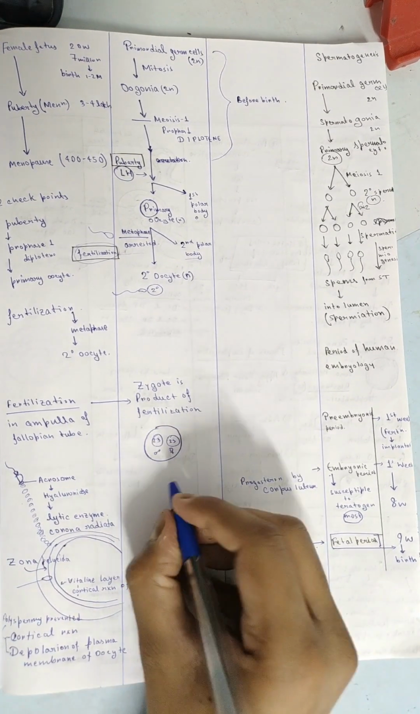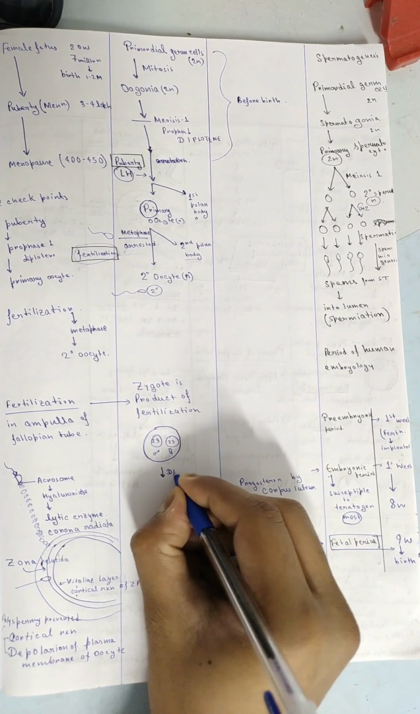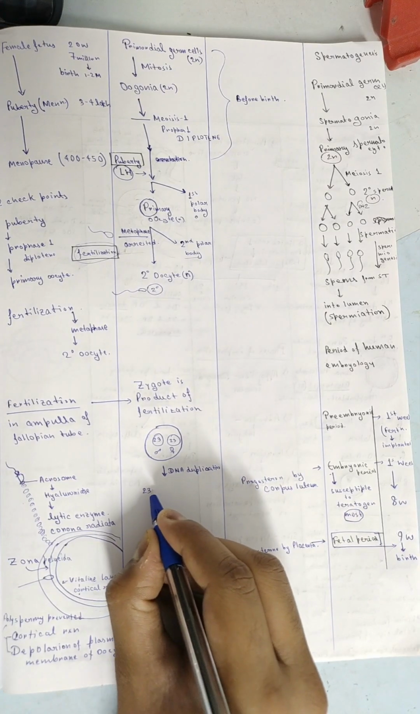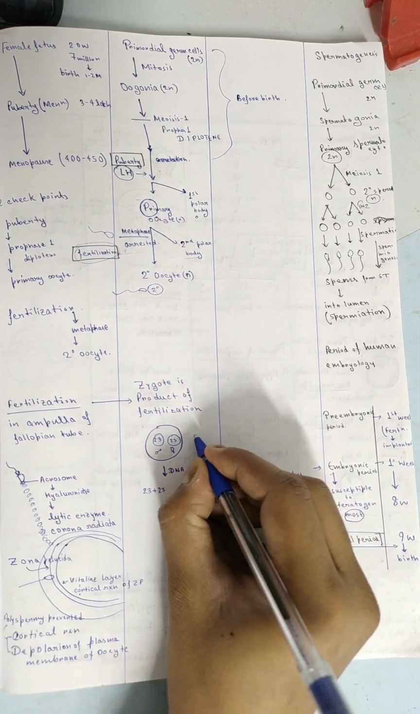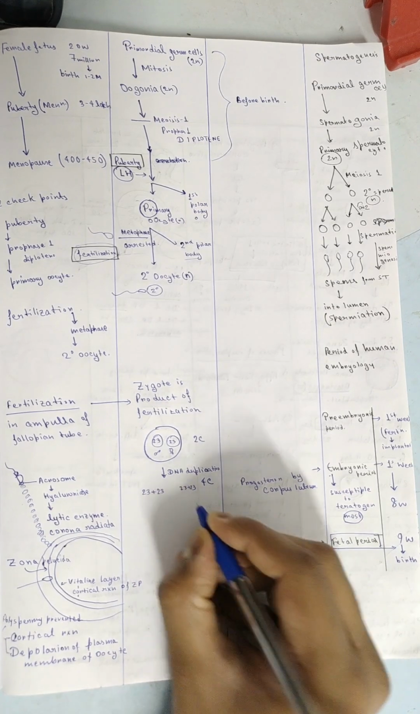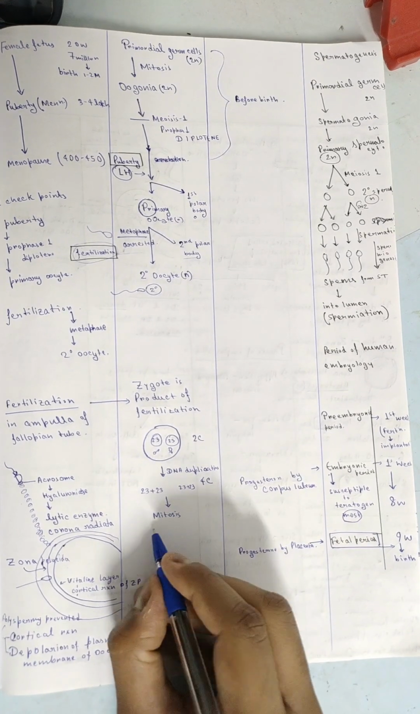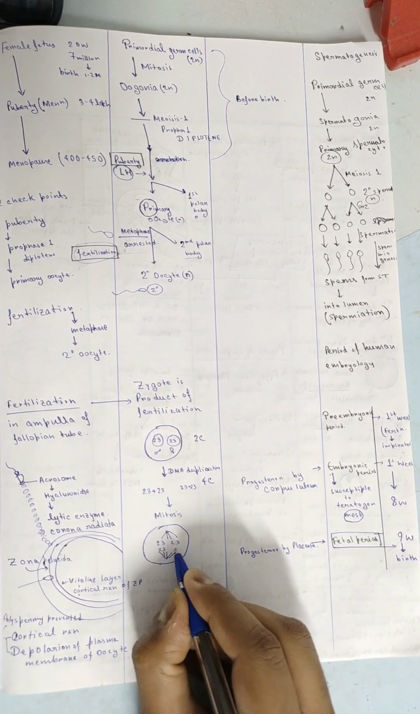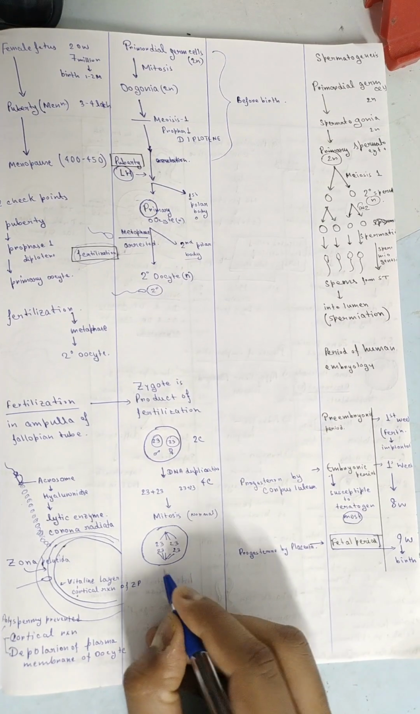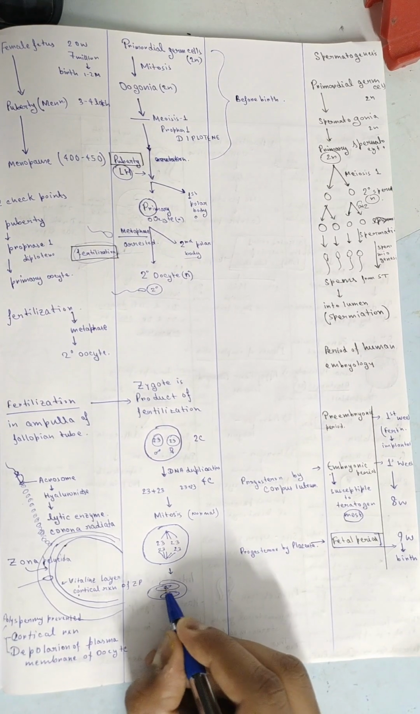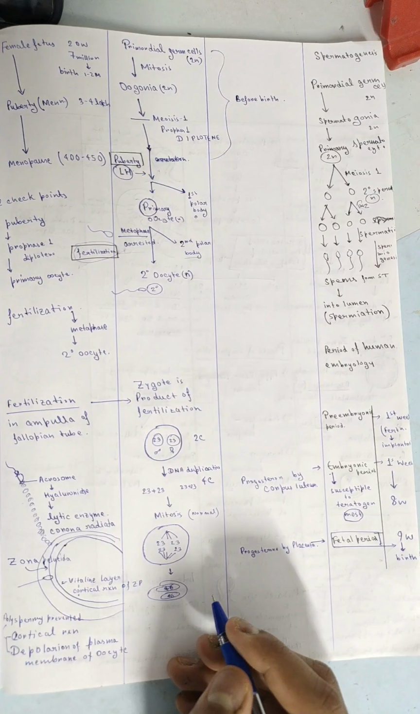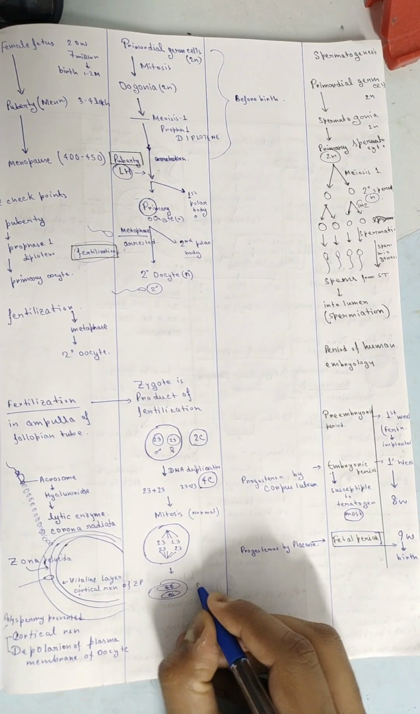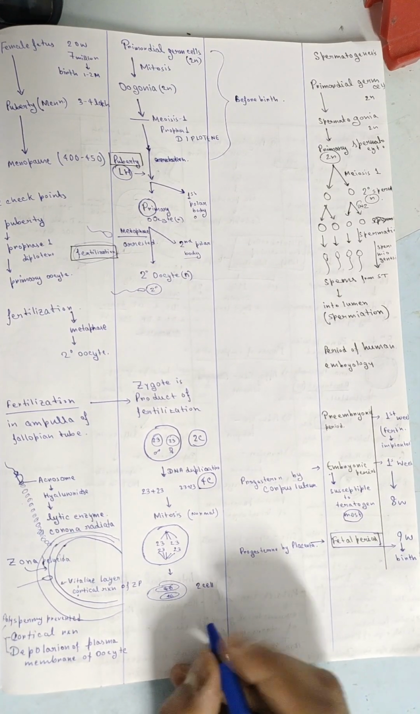These two pronuclei undergo DNA duplication to make 2C to 4C, so we have a total of 46 plus 46 chromosomes. Then it undergoes simple mitosis, after 30 hours of zygote formation, to make two cells. These two cells are smaller cells. Then it forms a 4 cell, then 8 cell, then 16 cell stage.